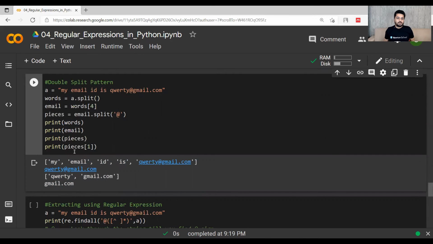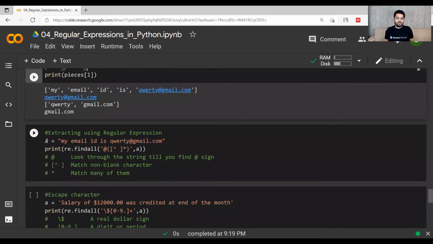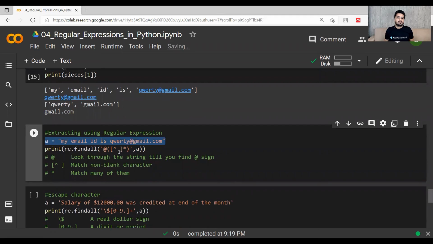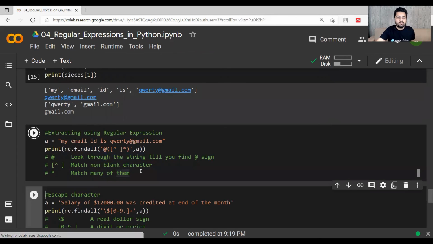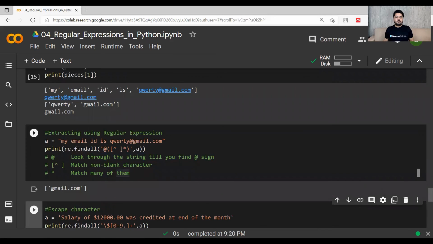If I want to do this thing using a regular expression, it can be done in 2 lines. After giving this sentence in A, I can use this command where the at sign means look through the string till you find the at sign. This bracket with the symbol means match non-blank characters, and star means match many of them. So it will pick everything out of it. If I print them, I will get gmail.com.